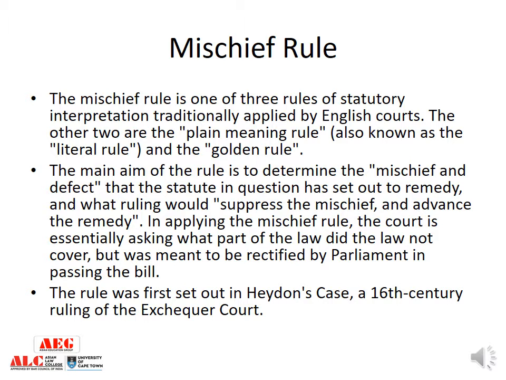In applying the mischief rule, the court is essentially asking what part of the law did the law not cover but was meant to be rectified by Parliament in passing the bill.